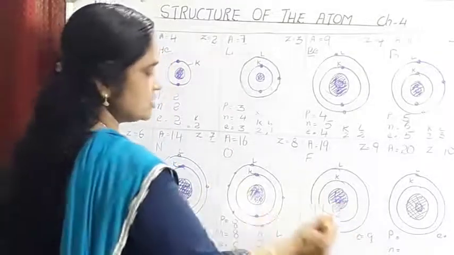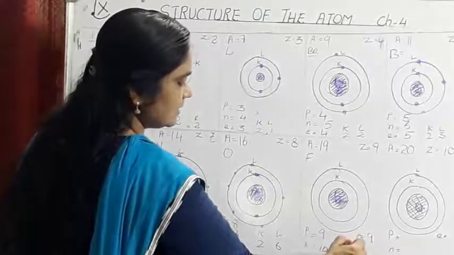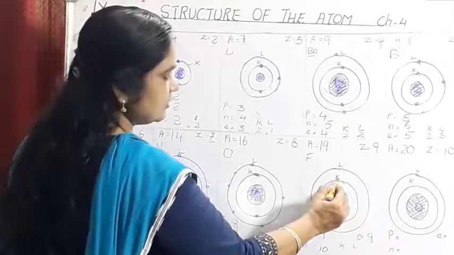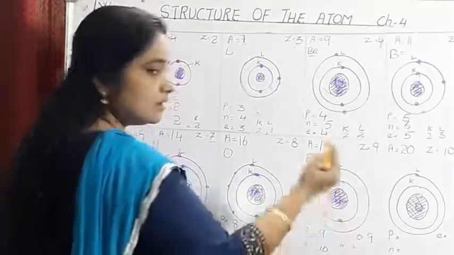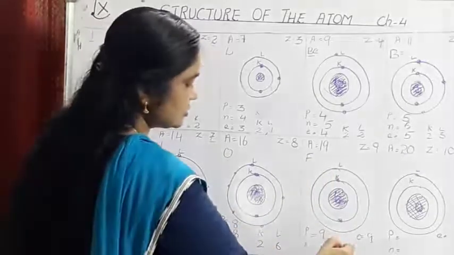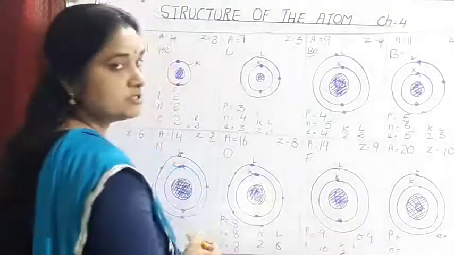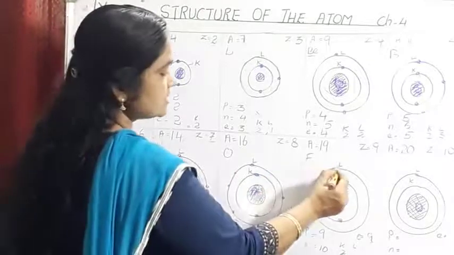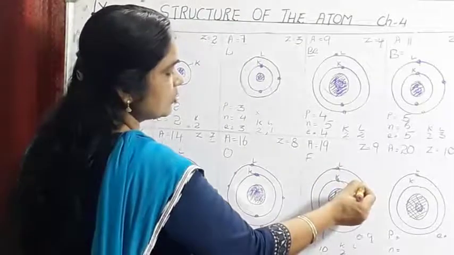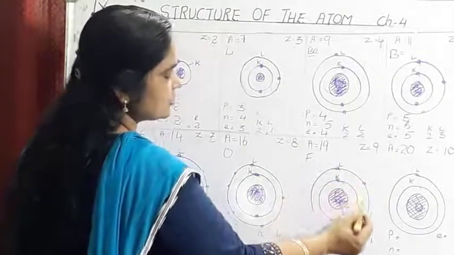You have to show it in the energy shells. So write the letters K and L for the shells. So in the first shell, out of 9, 2 electrons will be occupying the first shell, that is 2. So 9 minus 2, how many is remaining? 7. So the 7 electrons will be accommodated in the next energy level, that is known as L.